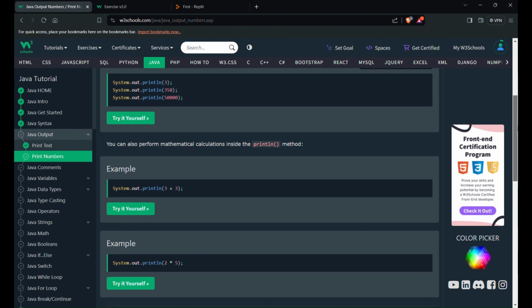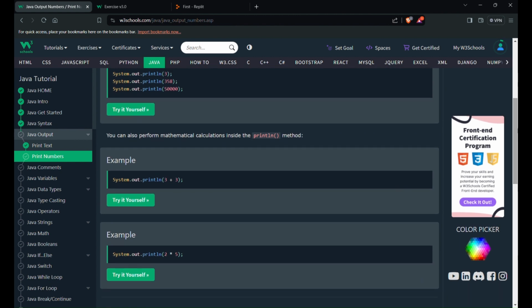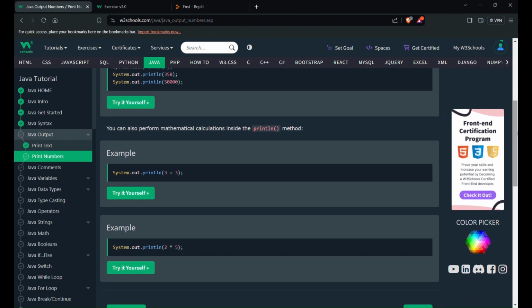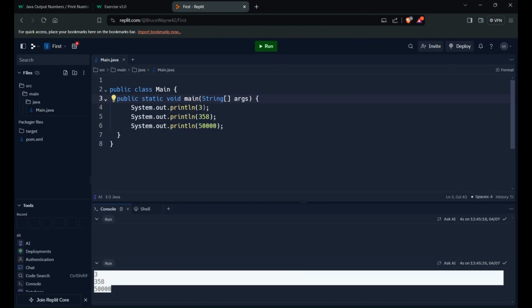And you can perform mathematical calculations inside the println method. Okay, we can do that as well. Like we can put 3 plus 3 here, and we can multiply also. Let's see this and let's run it.